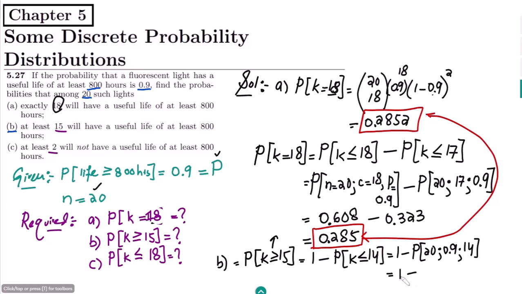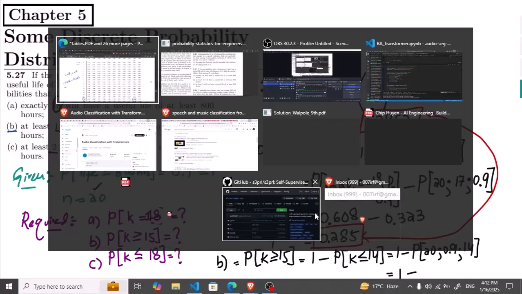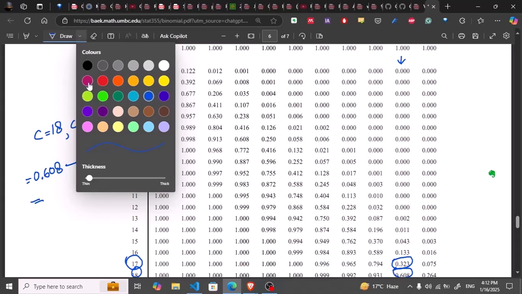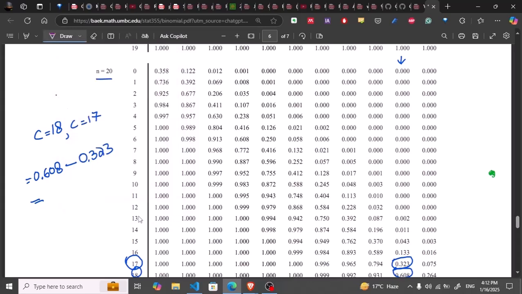So let me go to the table again. So here we have a table, and let me choose another color for this question. So this is 14. This is for 0.9 probability, because this is the second last column, and the value of c is 14. So this is 0.011.